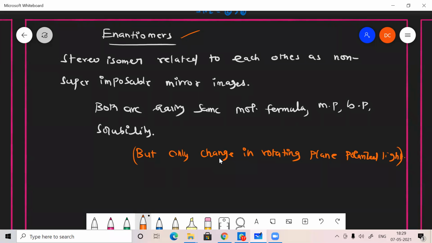The enantiomers are substances that are stereoisomers related to each other as non-superimposable mirror images. Both have the same molecular formula and physical properties, physical state, melting point, boiling point, solubility, everything is the same, but only a change in rotating plane polarized light. One of the enantiomers rotates towards the right side, and the other will rotate to the left side. That's what is called enantiomers. Is that clear?